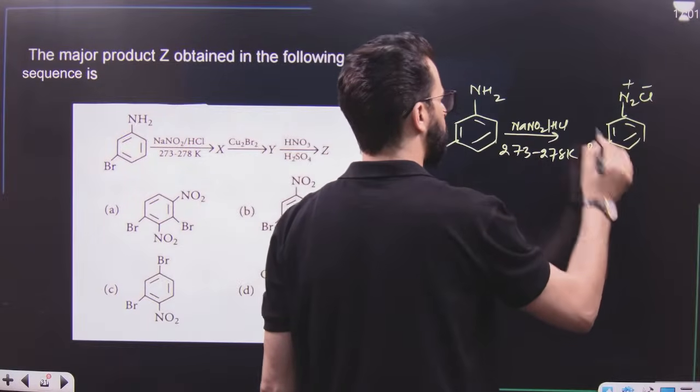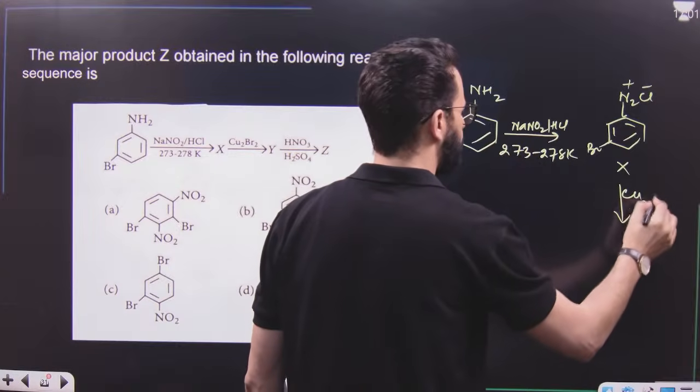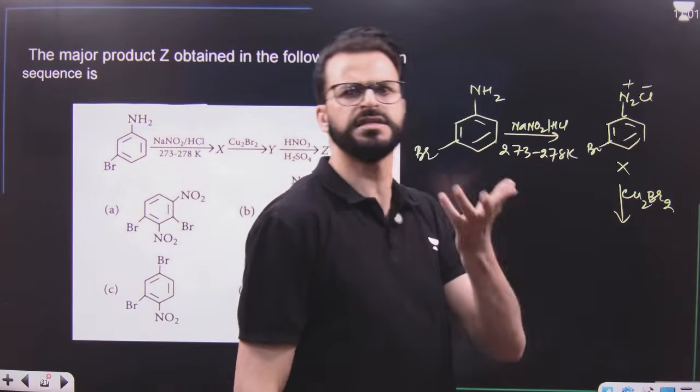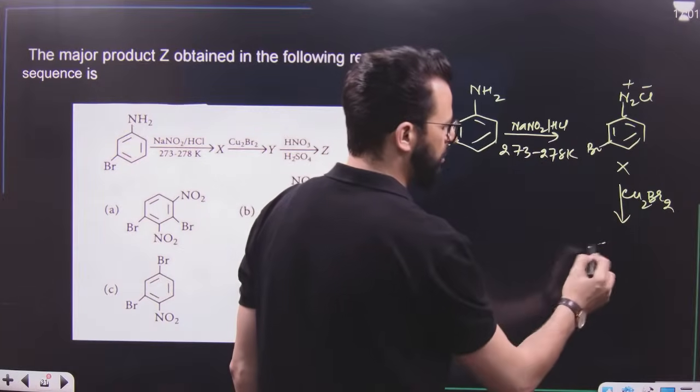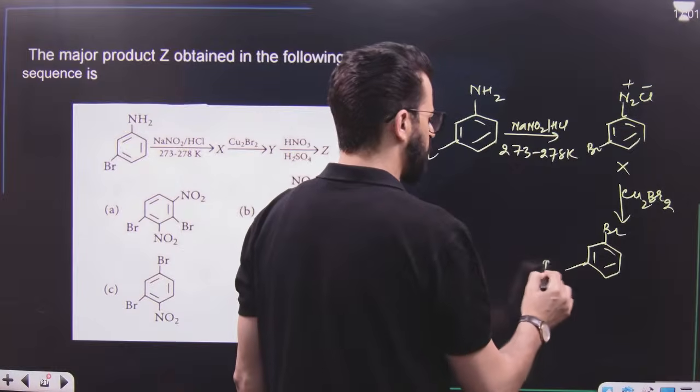This will be para. This will be bromine, sorry. So this is X. This on treatment with Cu2Br2. Which type of reaction is this? When diazonium salt is treated with cuprous halide, this is Sandmeyer reaction. Now this N2 will be replaced by bromine, dear students. So it will be this one.